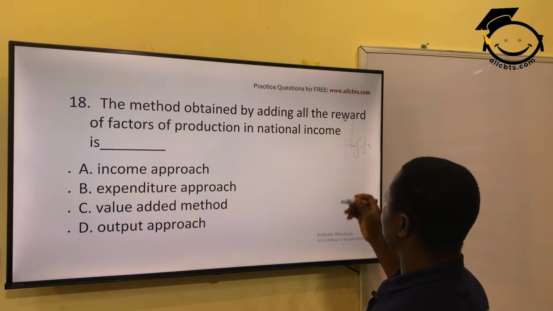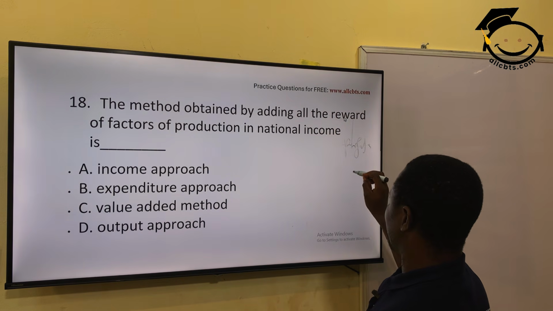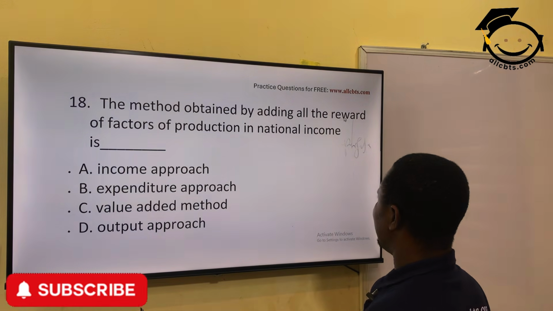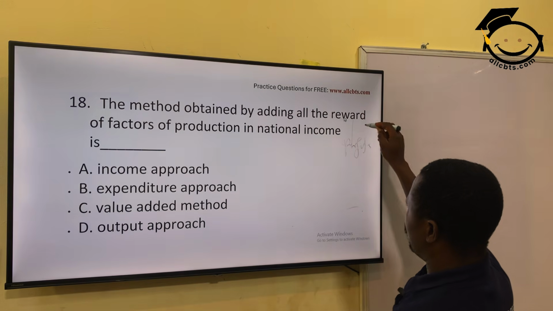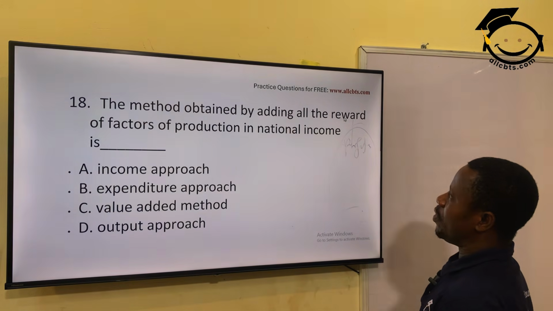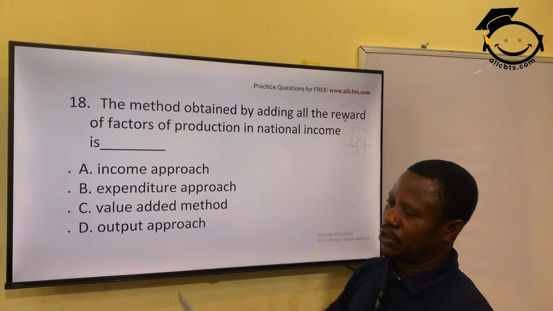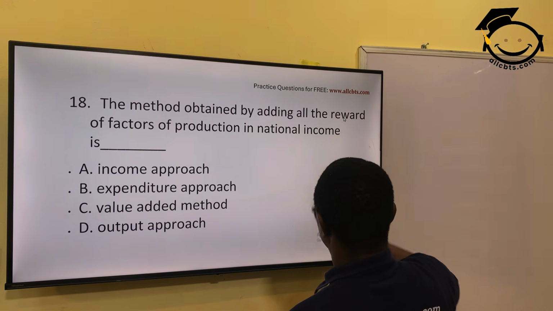It's an income to him. Wages for labor is an income to him. Then land, rent is an income to land. And then interest on capital is an income. Everything is reward, profits, income, reward and income for the factors of production. So the answer is what? Income approach. Alright?